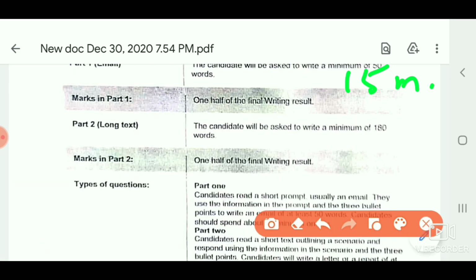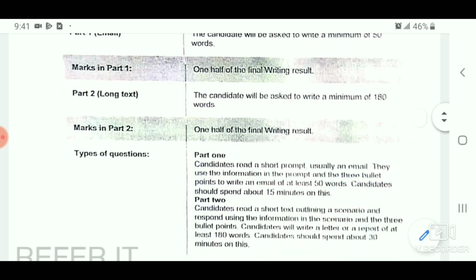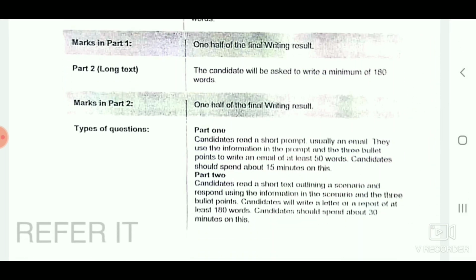And the second part of this writing test is a long text. In part 2, you are going to face a long text. For this, the candidate will be asked to write a minimum of 180 words, and for this, the candidate will be given 30 minutes of time.